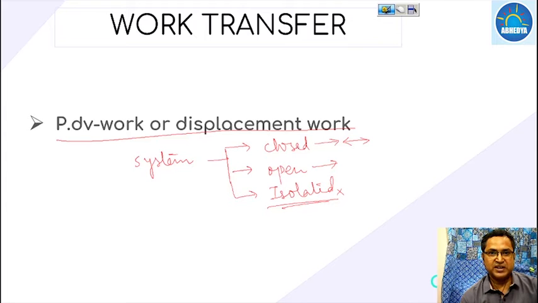Today we will discuss the work transfer for closed system, which is also known as non-flow work. Non-flow work means that no mass transfer takes place. And we know that the closed system is the system in which energy transfer can take place, meaning heat and work transfer can take place.